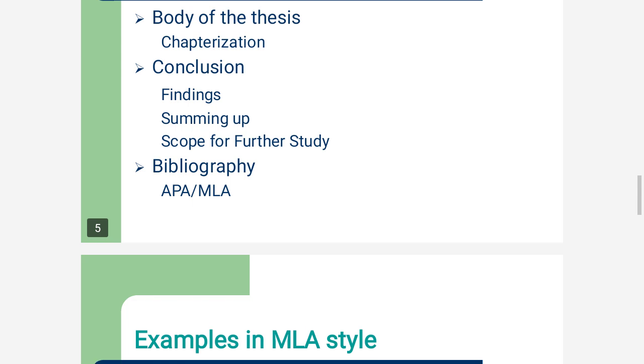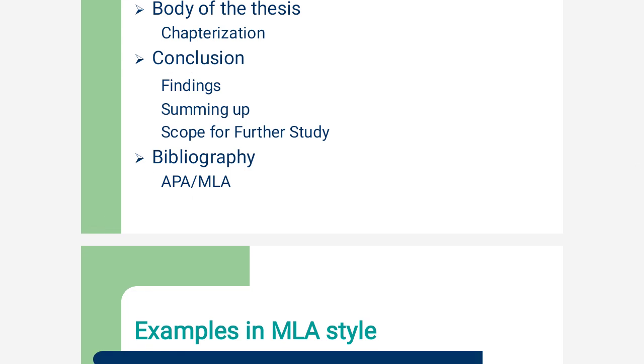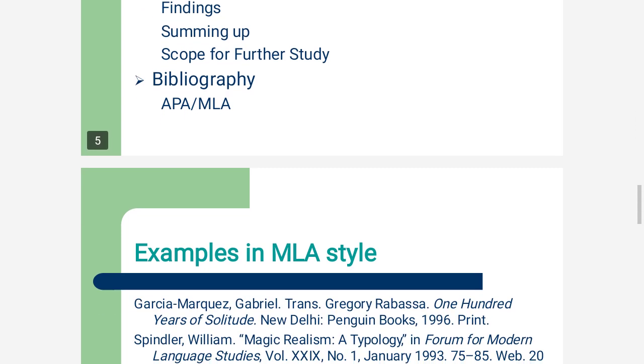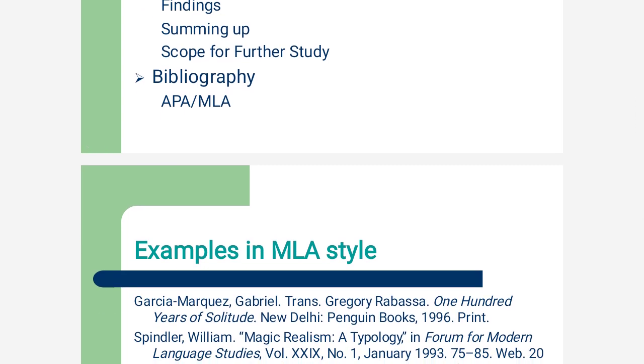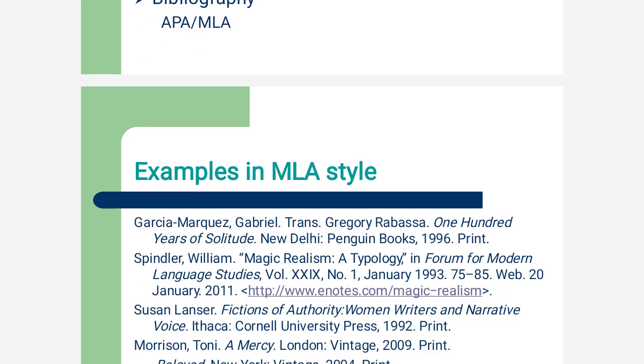Now let's come to bibliography. That is the work citation, what we have studied so far to conduct this research. And as far as work citation is concerned, there are several methods such as APA, MLA, and another method is Chicago method. APA is American Psychological Association and MLA is Modern Language Association. So one example is given here.